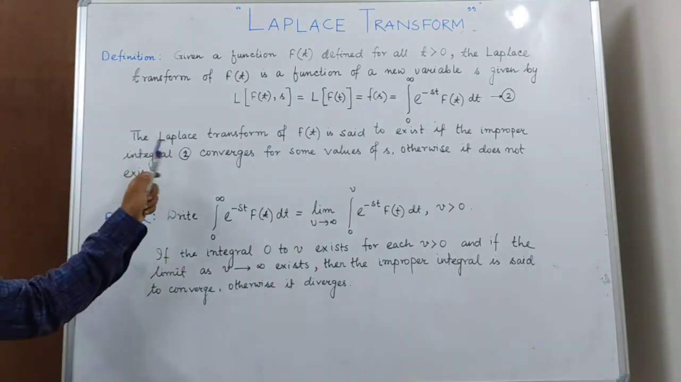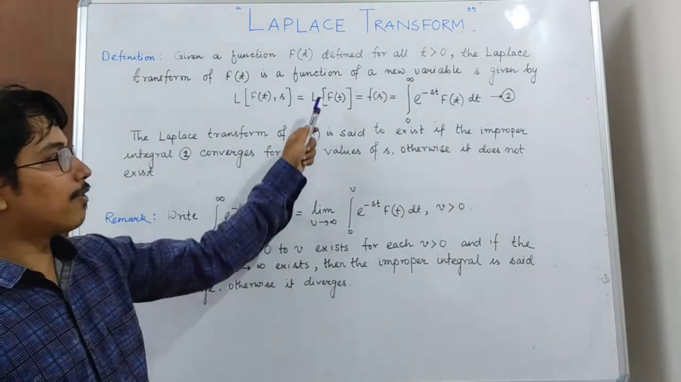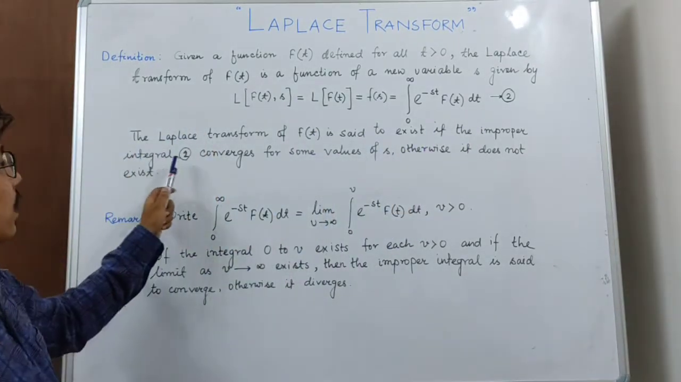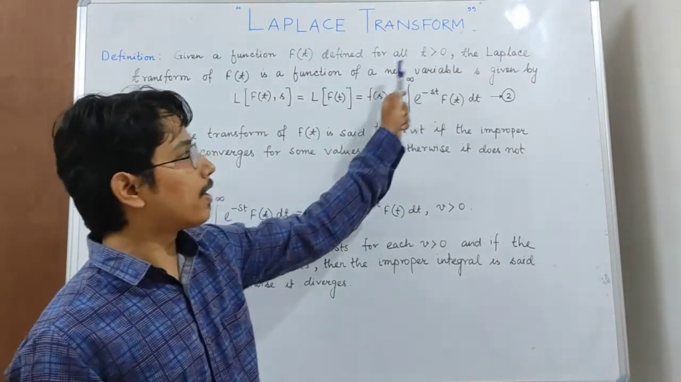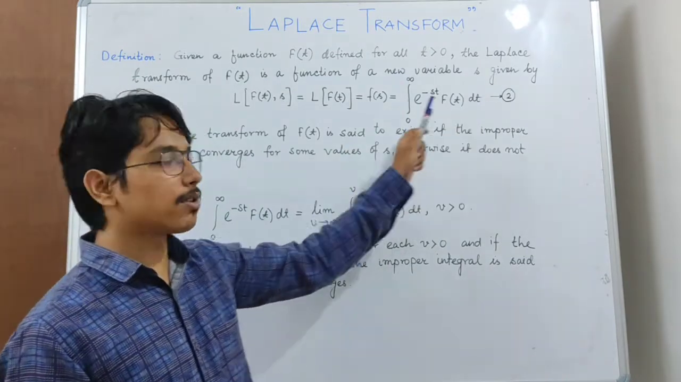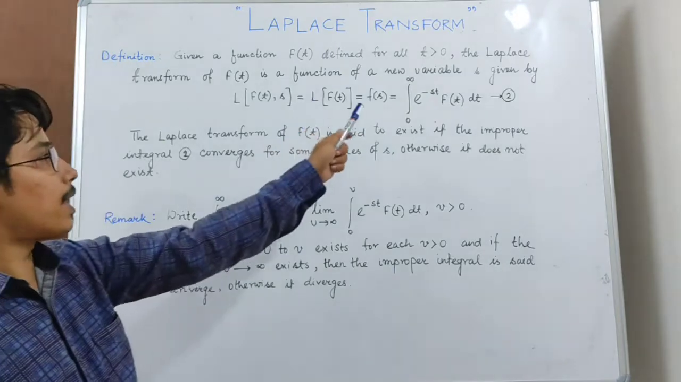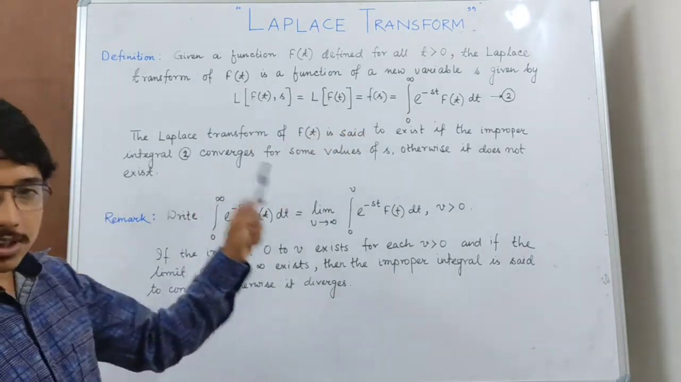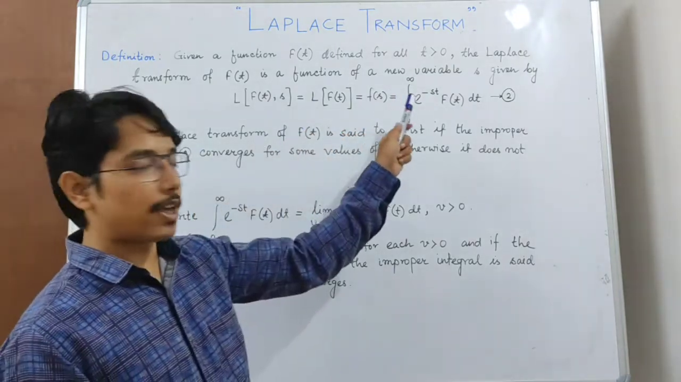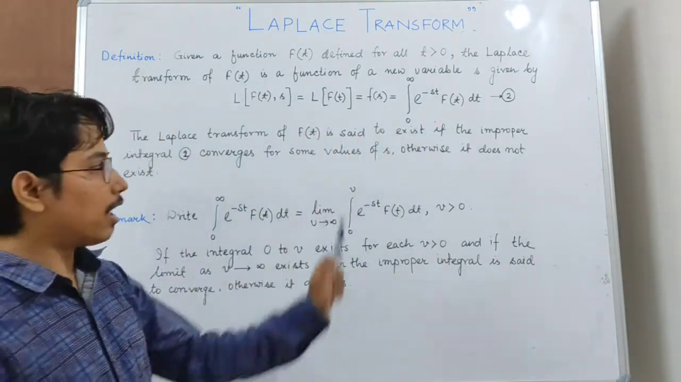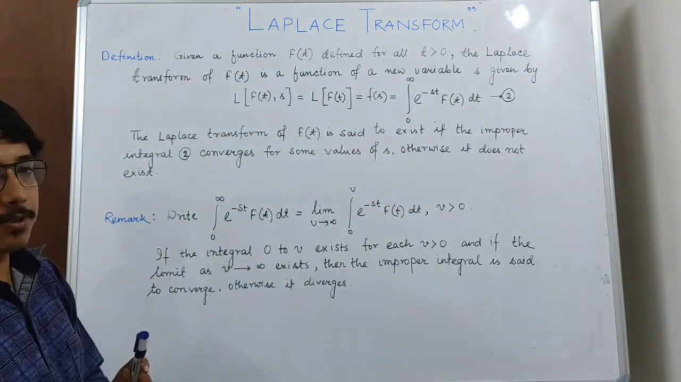Now, the Laplace transform of capital F of t is said to exist if this improper integral exists. This is an improper integral because the limit here is from 0 to infinity. If this improper integral exists or converges for some values of s, then we say that the Laplace transform exists, otherwise it does not exist.